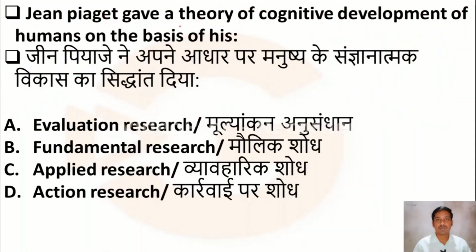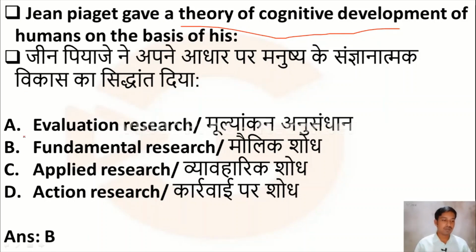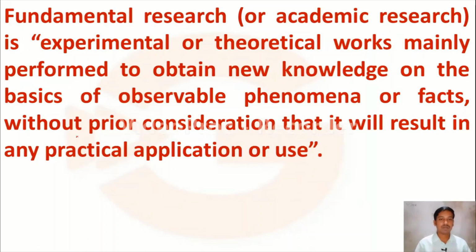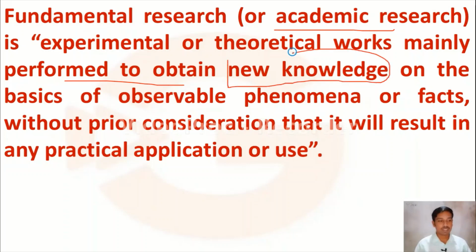The next question: Jean Piaget gave a theory of cognitive development of humans on the basis of option A, evaluation research, option B, fundamental research, option C, applied research, option D, action research. Jean Piaget's theory was based on fundamental research. What do we mean by fundamental research? Fundamental research is also known as academic research, and it is theoretical work mainly performed to obtain new knowledge. Fundamental research is carried out to obtain new knowledge on the basis of observable phenomena.